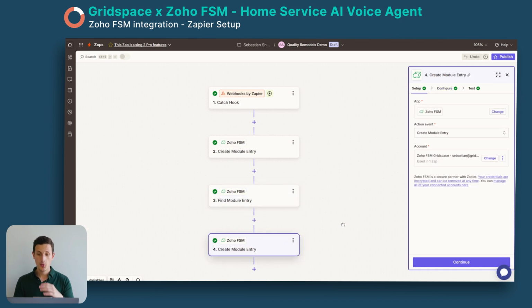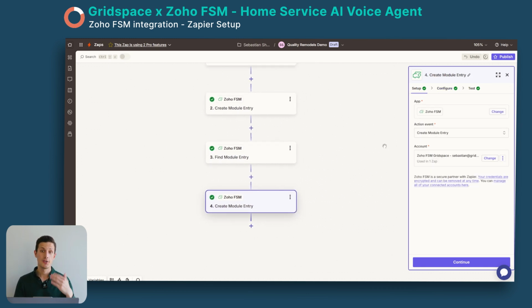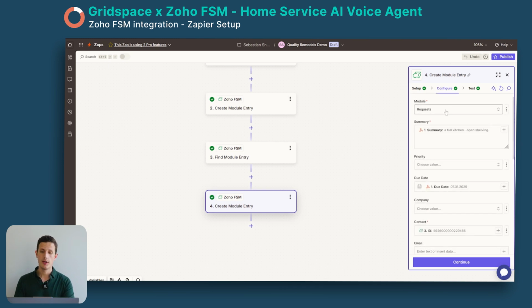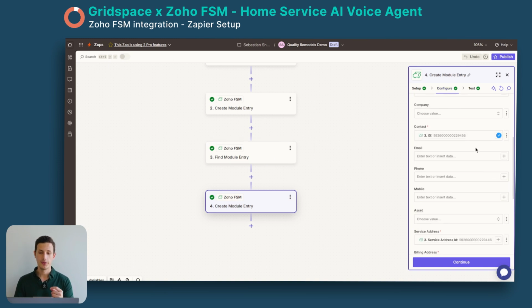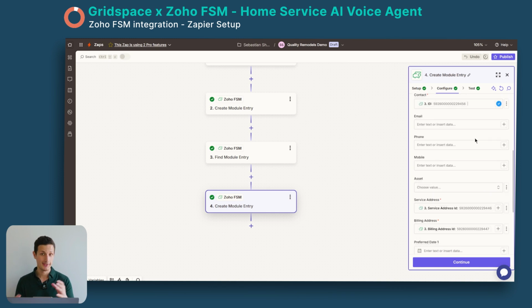And then the last node, which is here, we're creating the actual request for, in this case, a kitchen remodel. So we're creating a new model entry, and we are using the requests model, or the requests section of Zoho FSM. And then here we are putting in the summary we got from Grace, the webhook, and the due date. And here we're using the ID from the search node before, the contact ID, to get the contact, to attach the request to the contact.